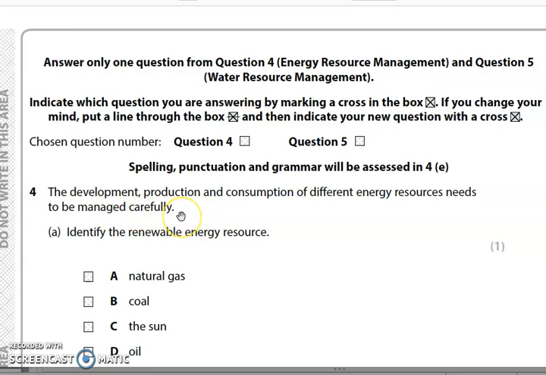So the development and production and consumption of different energy resources needs to be managed carefully. Identify the renewable energy resource. And this is quite simple. You just have to choose which one is renewable energy. Okay, make sure you read the question carefully. Very quick one, 1 mark, off you go.